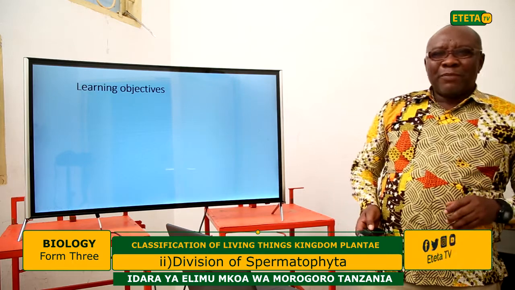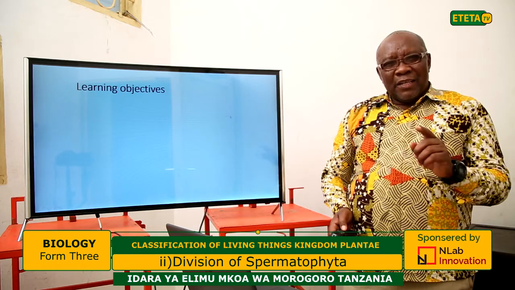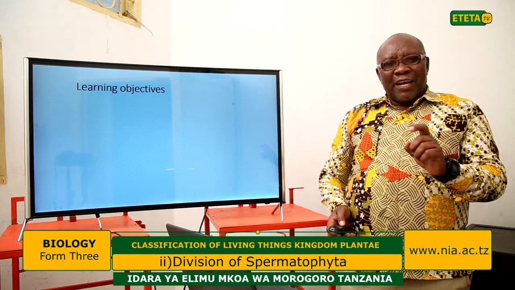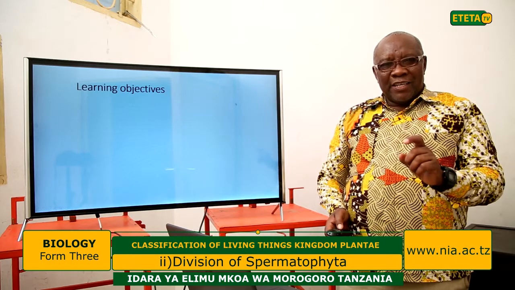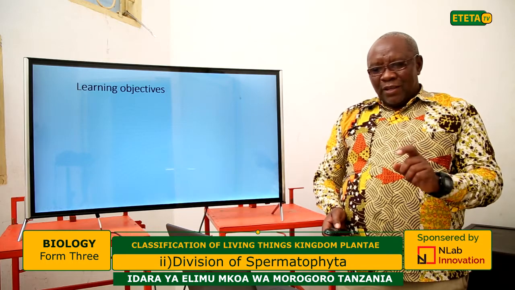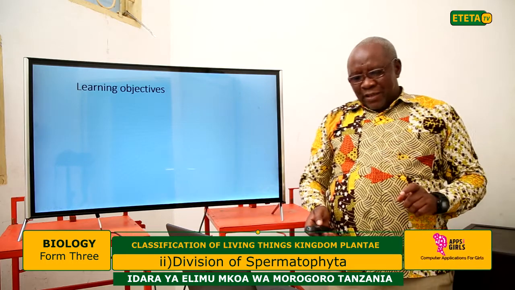What are the learning objectives? What skills are we supposed to acquire, and what are we supposed to do by the end of this lesson?